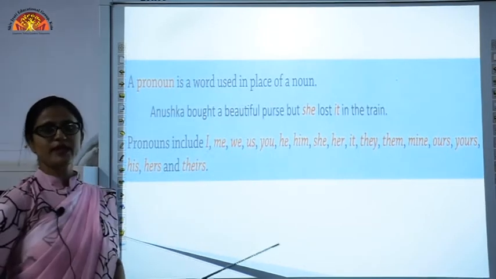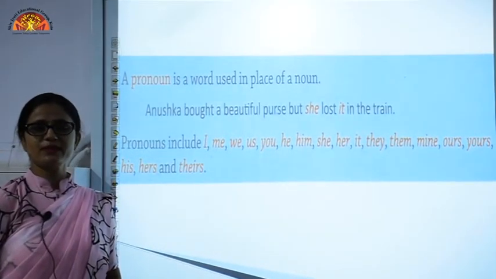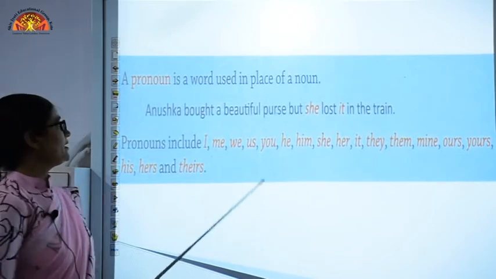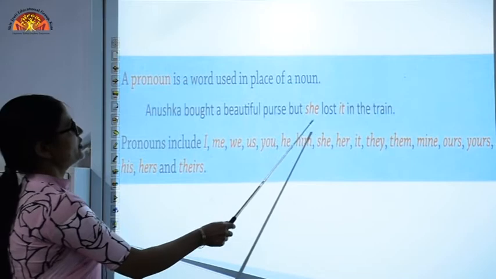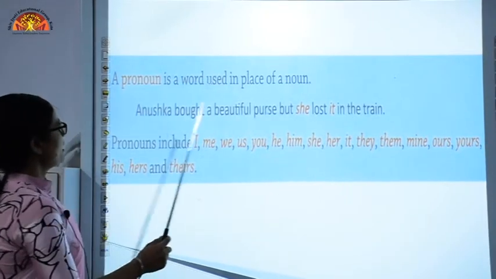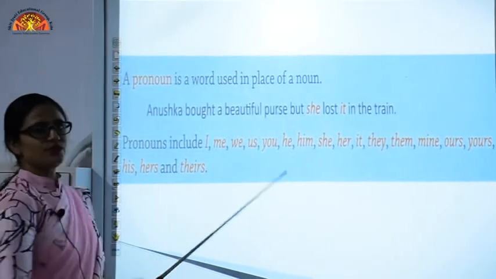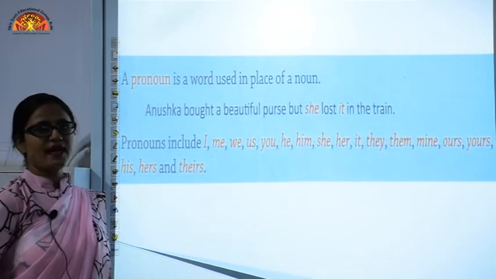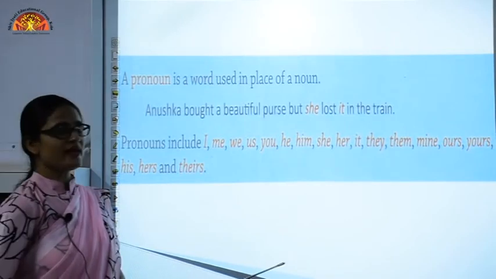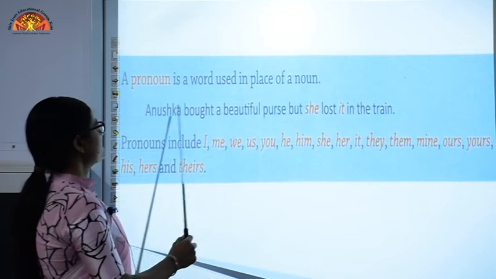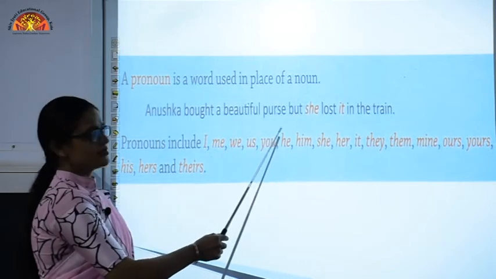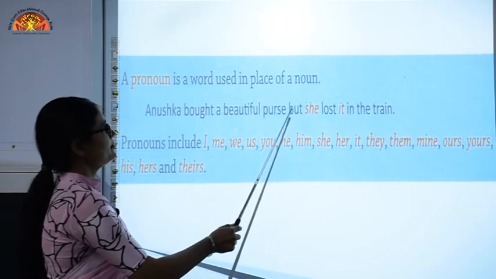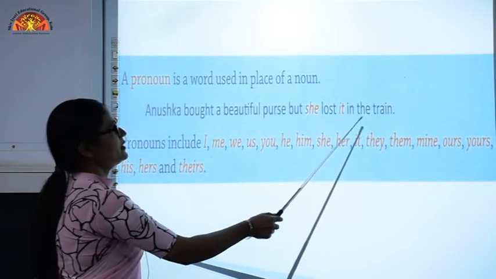Let's see further. A pronoun is a word used in place of a noun. Let's see: Anushka bought a beautiful purse but she lost it in the train. Anushka and purse are the two nouns in the sentence. What are they replaced by? She is used for Anushka and it is used for purse. So the sentence becomes, but she lost it in the train.